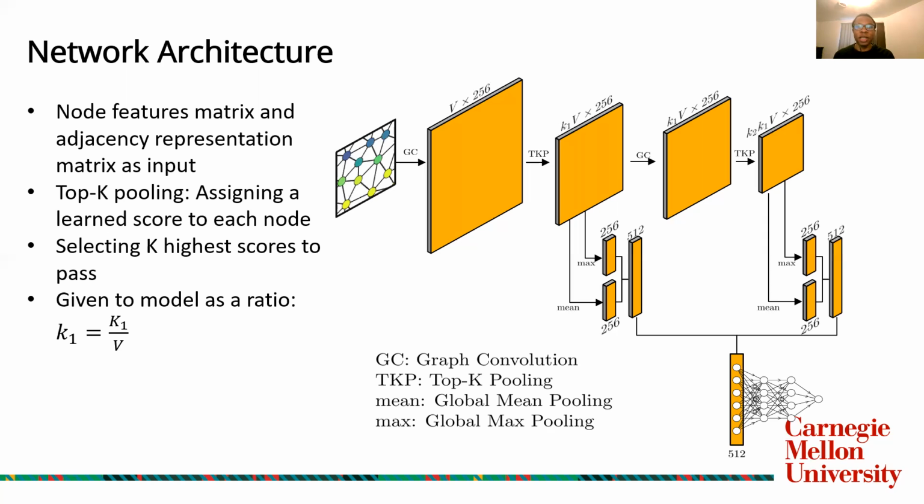And on the output after each graph convolution and top K pooling layer, we perform max pooling and mean pooling to extract the mean and max of our graph convolved layer. We connect these pooled layers together, and then we feed them to a simple MLP to generate the final drag force prediction.